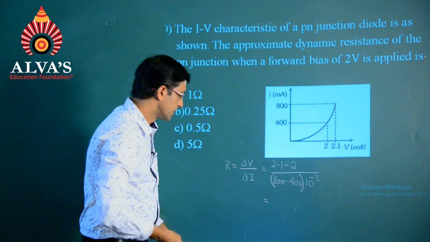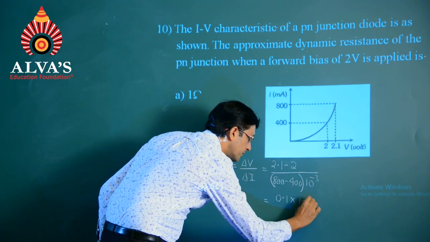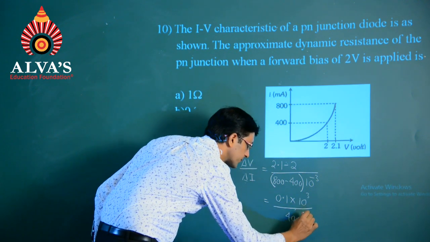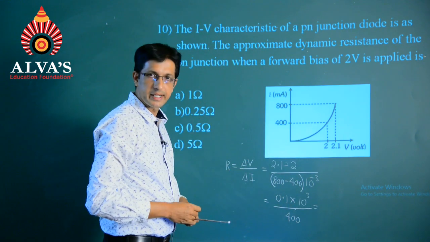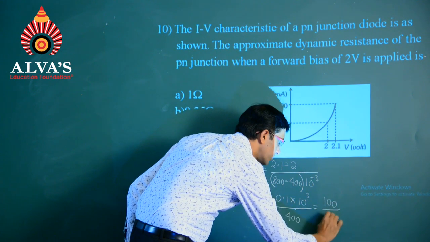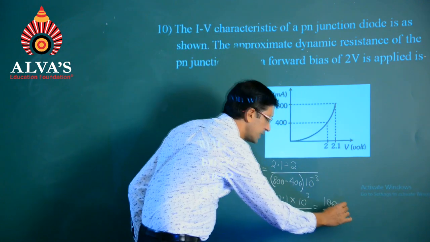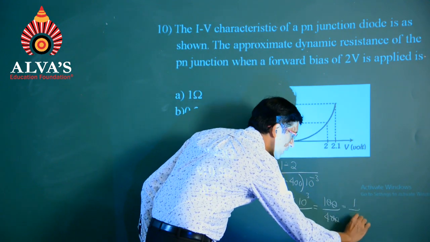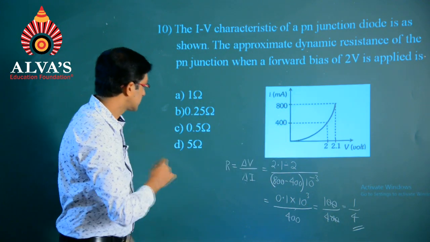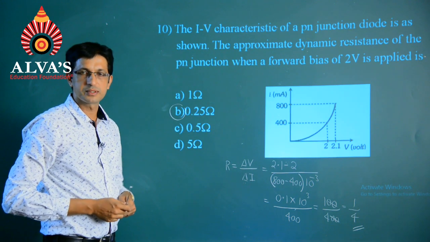Simplification of this will give us 0.1 multiplied by 10 power 3 divided by 400, which in fact becomes 100 divided by 400. Cancelling these two zeros, we find that it comes out to be 1/4, and 1 by 4 is equivalent to the second option with 0.25 ohms.